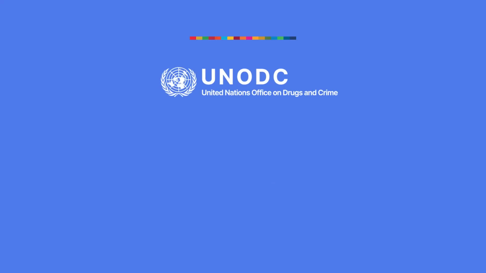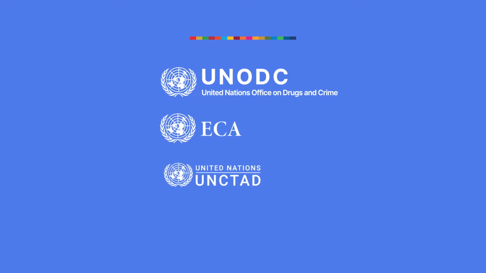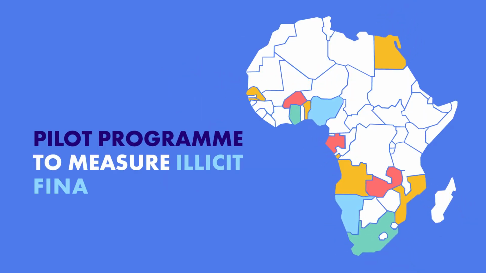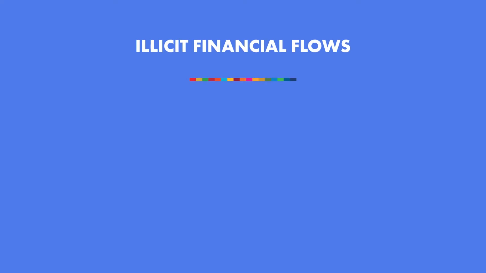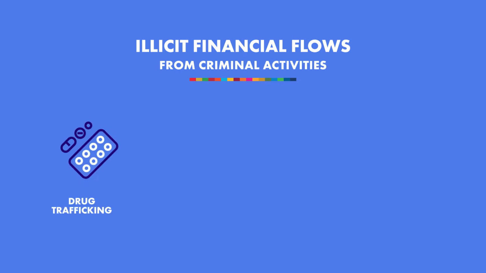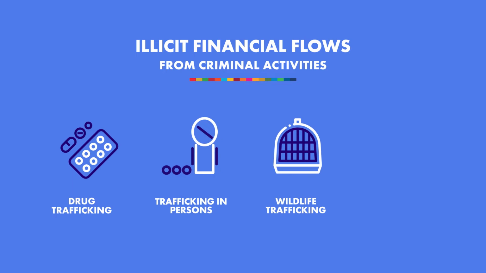The United Nations Office on Drugs and Crime is supporting the United Nations Economic Commission for Africa and the United Nations Conference on Trade and Development in a pilot program to measure illicit financial flows in Africa, focusing specifically on crime-related IFFs. UNODC will be focusing on countries that are selected or are willing to measure illicit financial flows from criminal activities such as drug trafficking, trafficking in persons, wildlife trafficking, or illegal mining in their country. Smuggling of migrants is classified under the Sustainable Development Goal 16.4.1 as an illegal market. Here, income is generated through an exchange of illegal services.